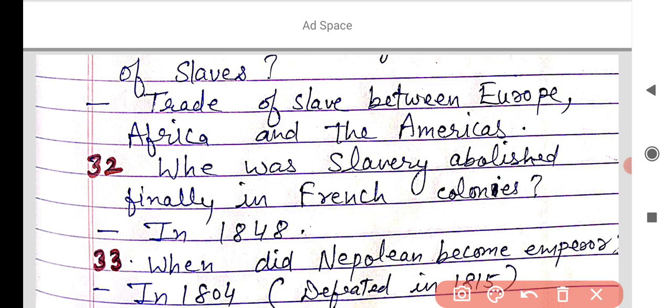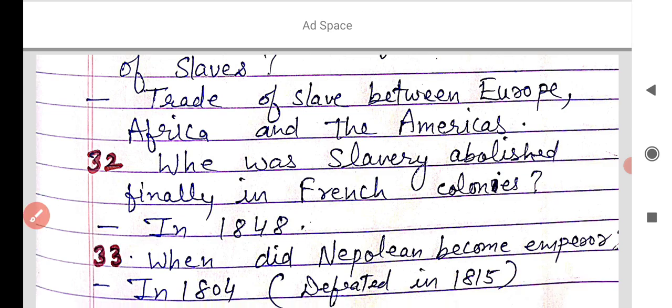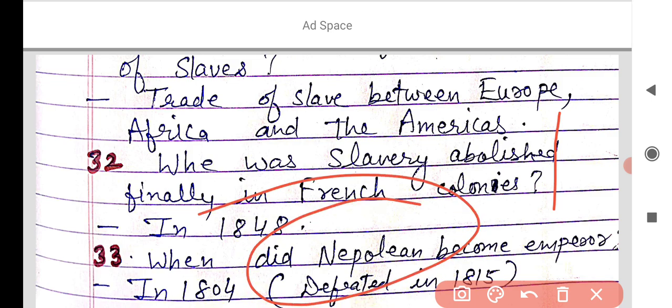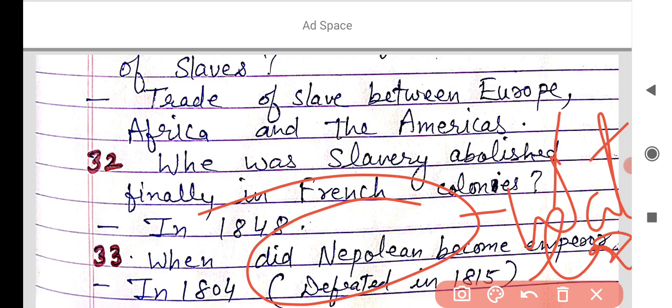And after that, Napoleon was defeated in the Battle of Waterloo in 1815 by the Allied powers, England and Austria. It can also be a question: when was the Battle of Waterloo fought and who was defeated?